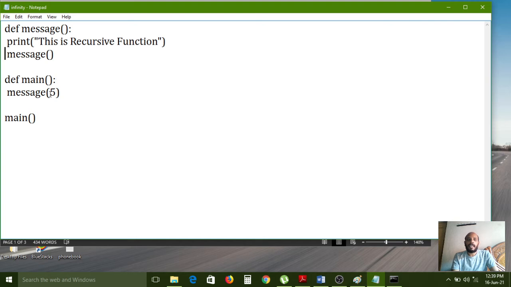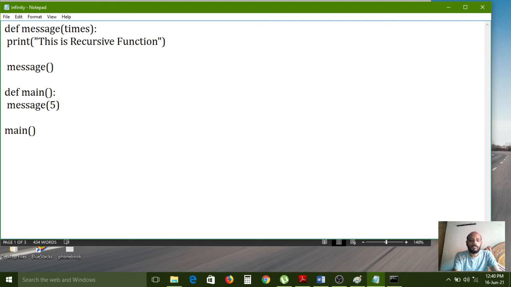But I have passed the 5 parameter. While executing, in this definition, to receive that 5, one variable is required. So for that, I am giving times. While running, times will be replaced with 5. Whatever number I have passed here, the 5 has been transferred to here only. So times has been replaced with 5 only.